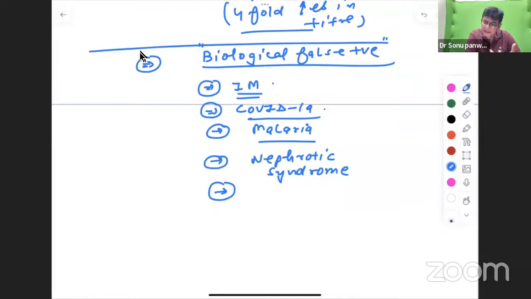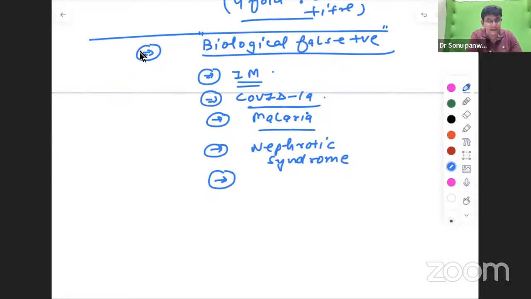Okay, it might come, it is cross-reactive. It might come positive in UTI also. So infectious mononucleosis, COVID-19, malaria, nephrotic syndrome are the important ones, and certain autoimmune diseases like SLE, and as you are telling in the comment section, in UTI also, yes, it can.